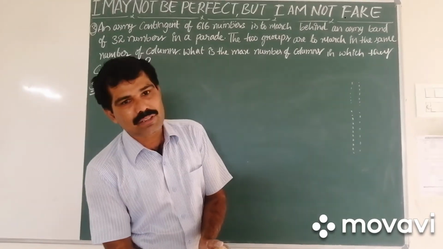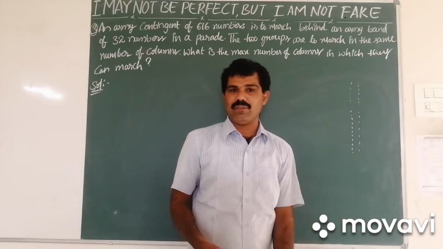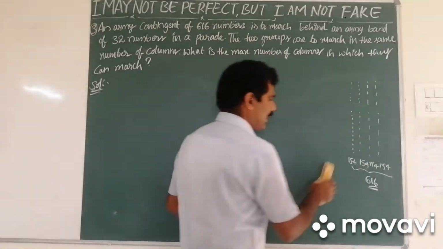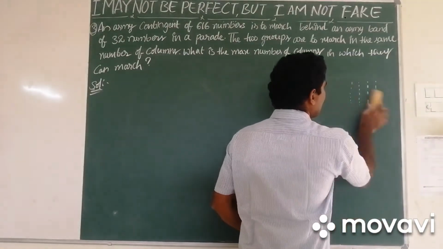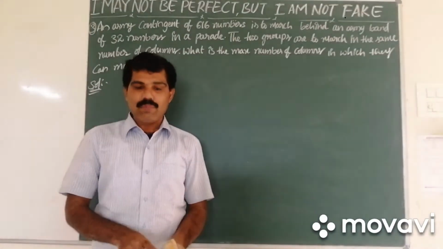There may be chances to go for 3 columns or 4 columns or 5 columns or 6 columns like that. So we have to find the HCF. Here they asked to find the maximum.